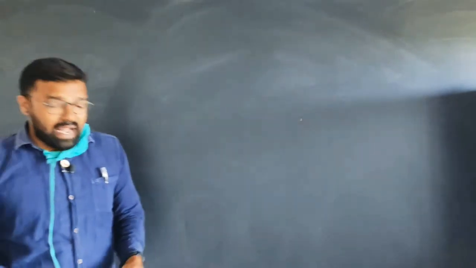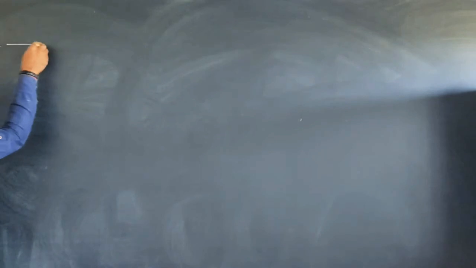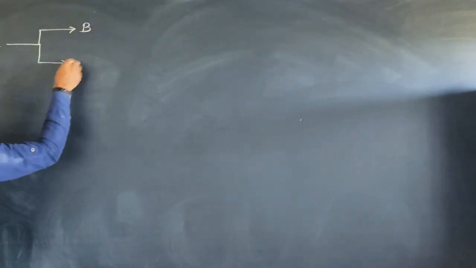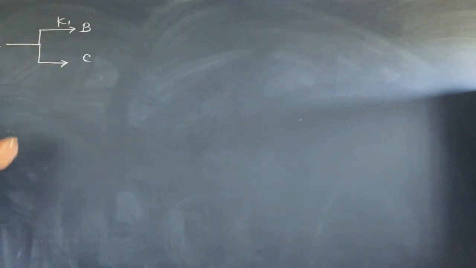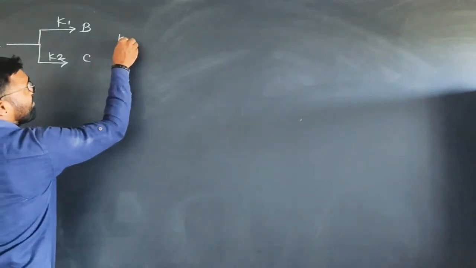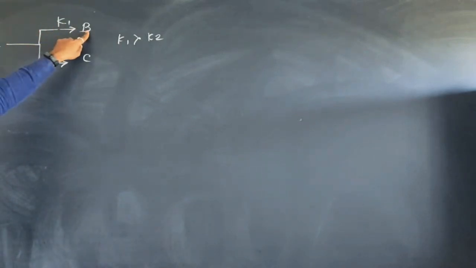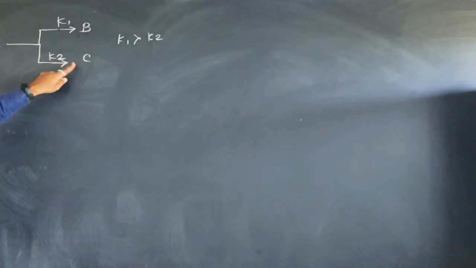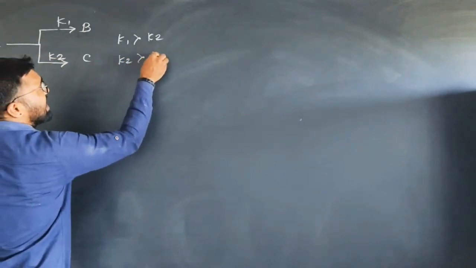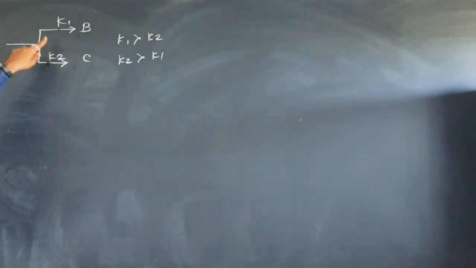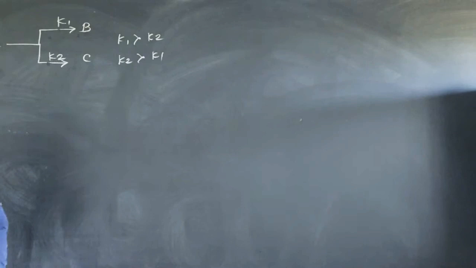Now we want to discuss the kinetics of a parallel reaction. One point to keep in mind is that suppose this is the parallel reaction, where A gives product B and product C. Let's say the rate constant for the first reaction is K1 and the rate constant for the second reaction is K2. If K1 is greater than K2, that means the reaction A giving product B is faster than A giving product C. If K2 is greater than K1, in that case the second reaction is faster as compared to the first reaction. This point should be remembered.